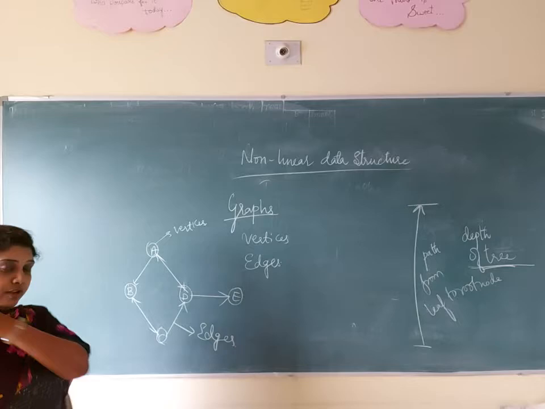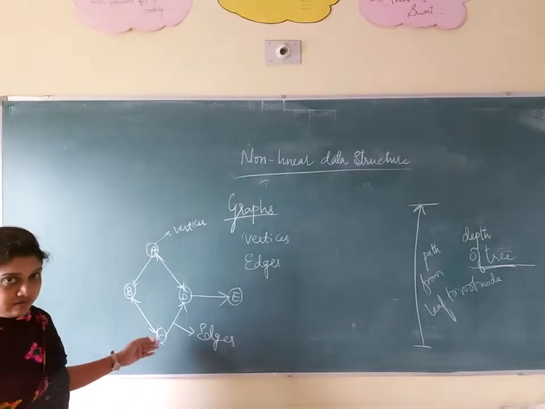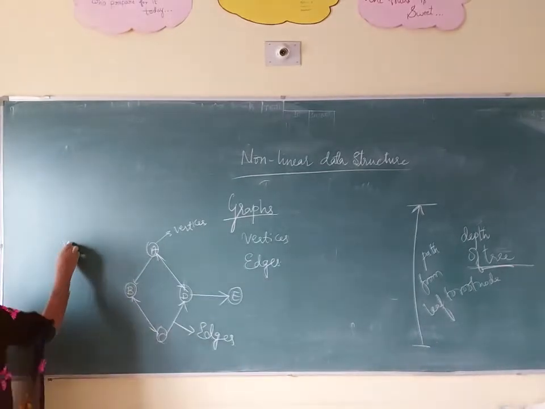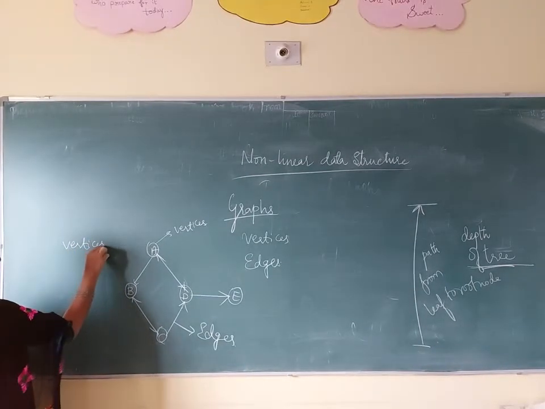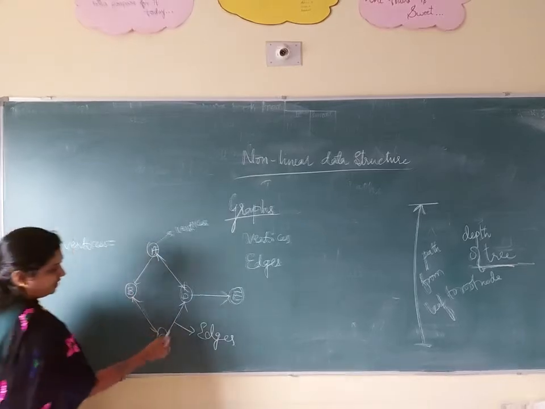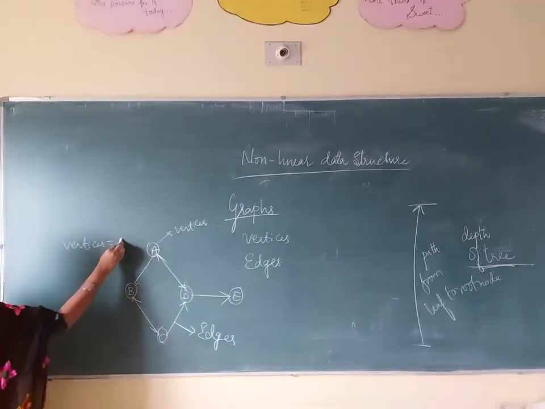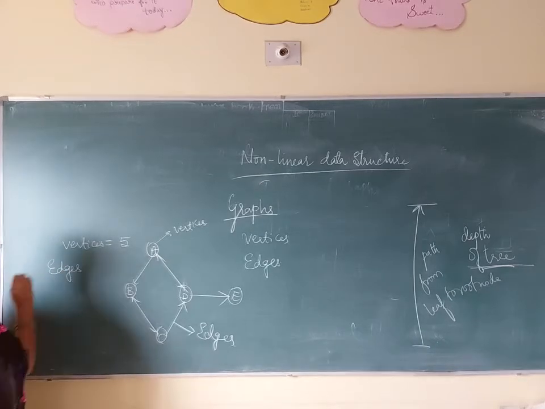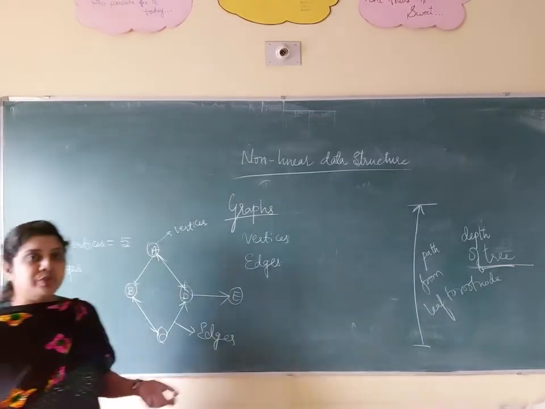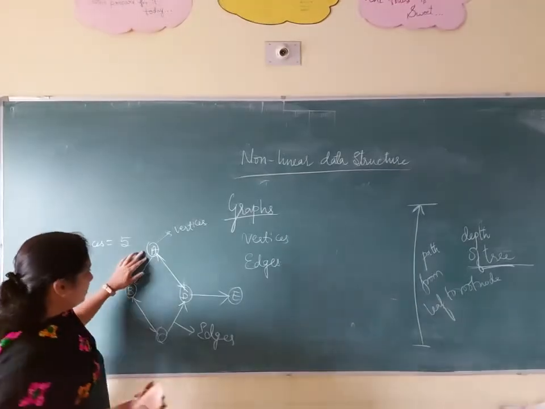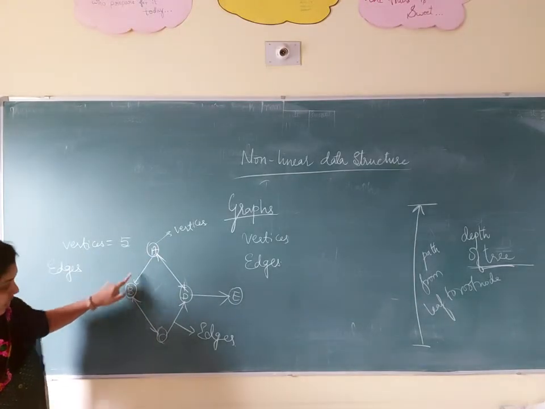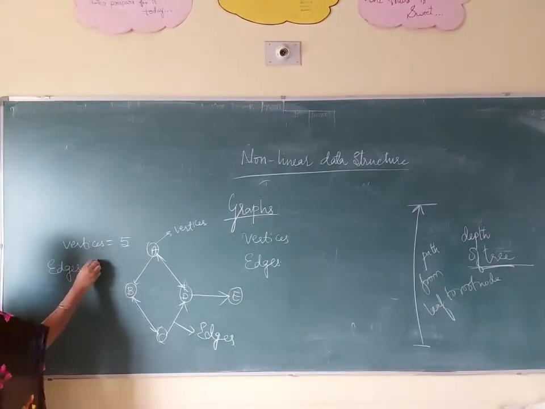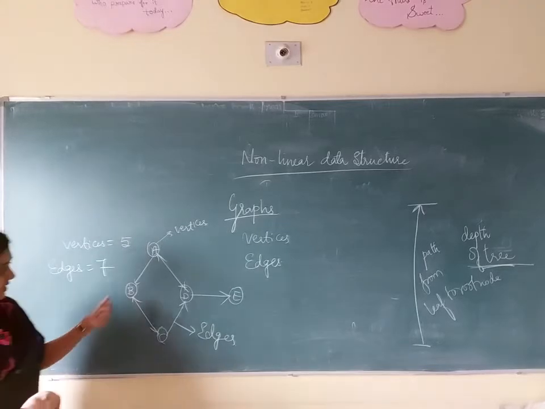Okay, suppose you want to identify how many vertices and edges are there in this one. We have vertices, how many? 5. See, 1, 2, 3, 4, 5. Okay, how many edges? See, edges means you have to consider both unidirectional and bidirectional. 1, 2, 3, 4, 5, 6, 7. Edges means 7. How? See here.